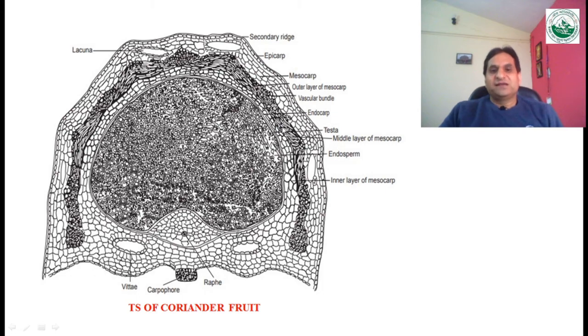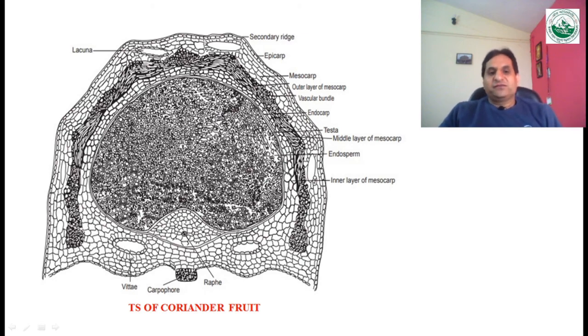And the inner layer consists of loosely arranged cells. Then the single layer endocarp is there, and this region is known as the dorsal surface, whereas this surface is known as the ventral surface. So you can see here the concave nature of the ventral surface, and two vittas are present on the ventral surface and one carpophore is there. In the previous class I also discussed that this carpophore is used to join each mericarp. With the help of this carpophore, the mericarps are joined with each other.